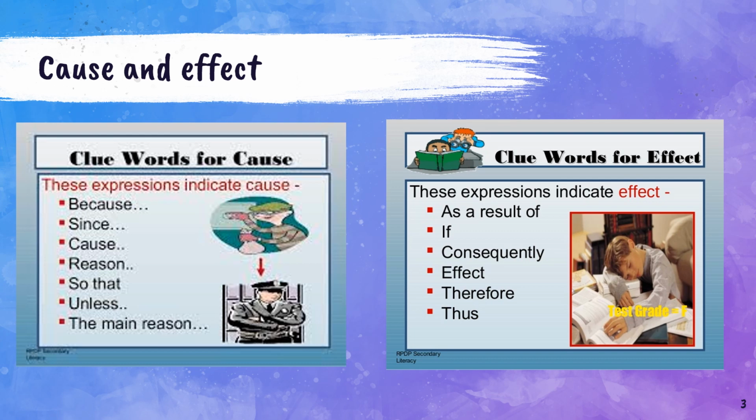Remember, some signal words for cause are because, since, cause, reason, so that, unless, and the main reason. Some signal words for effect, which are the result of the cause, are as a result, if, consequently, effect, therefore, and thus. Let's see an example of when in a text the effect comes first.